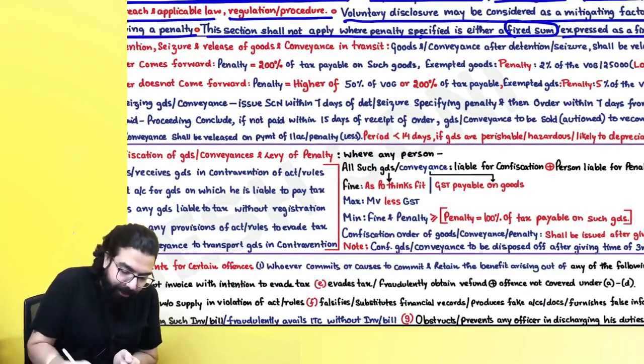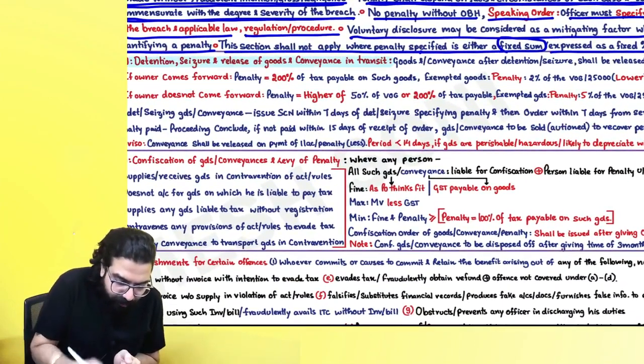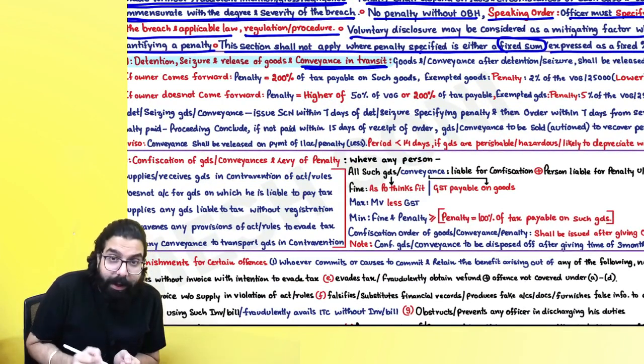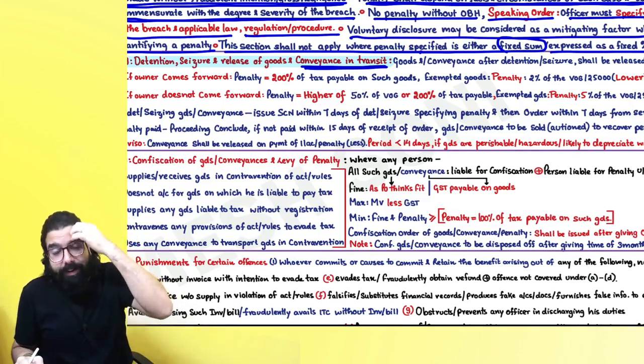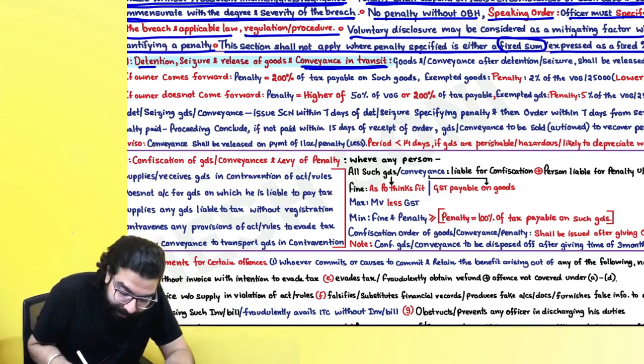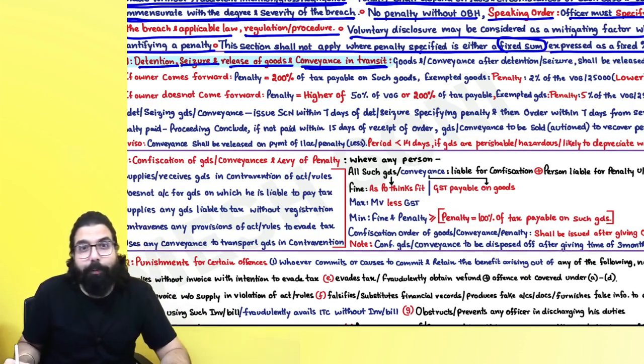Okay, sir. The next one over here is detention, seizure, realization of goods and conveyance in transit. Everyone, you were going, the conveyance was in transit. Sir, now you were going on the way. You had not paid the taxes. The truck was caught. And now, when the truck was caught, sir, detention was done and then they seized the goods, and for release of the goods you will have to pay a penalty.